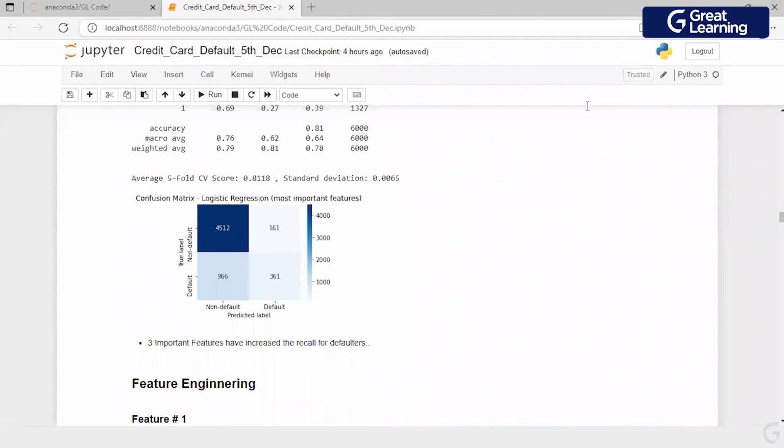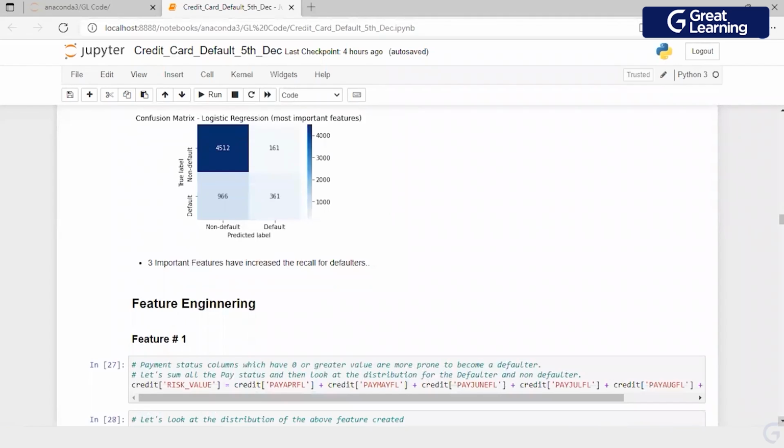This next step, which I plan to show you now, is how do I improve from 0.24? That's where feature engineering comes into play. Your life as a data scientist will not just stop with identifying the significant features and improving the model. No, you have to get into feature engineering. Feature engineering is an iterative process. This requires your domain understanding. So I am getting into feature engineering now.